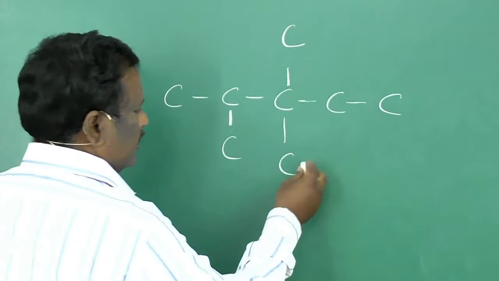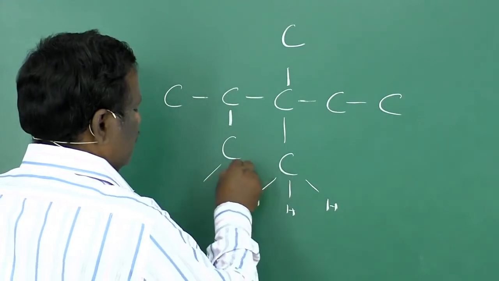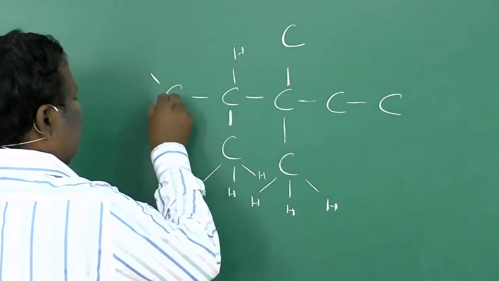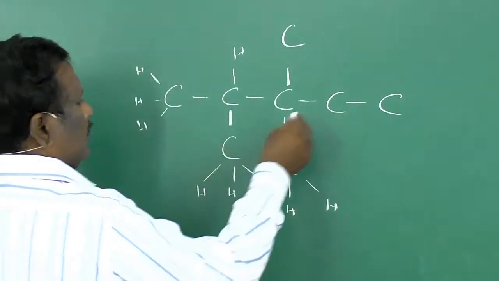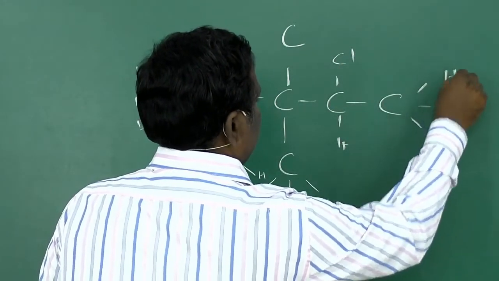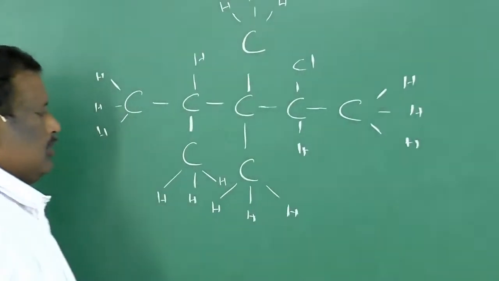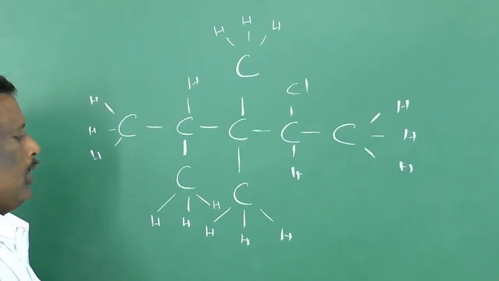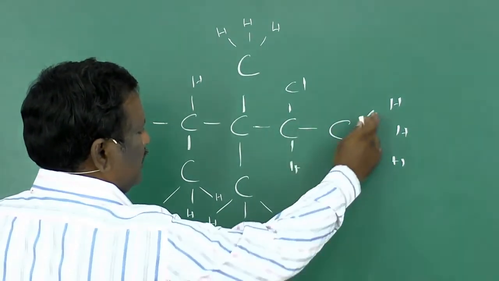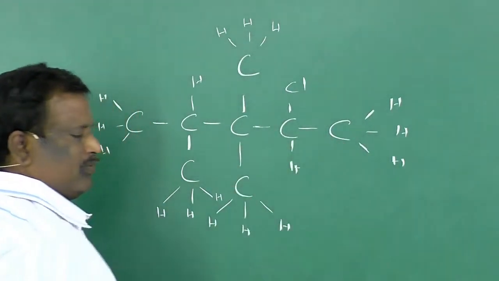If it is CH3, the 4 valencies of carbon are satisfied with 4 hydrogens, and here 1 hydrogen, and here 3 hydrogens, and here 1 chlorine, and here 1 hydrogen, and here 3 hydrogens, and here also 3 hydrogens. This is a typical compound. Now if you observe this carbon, it is attached to only 1 carbon and the other 3 valencies are satisfied by 3 hydrogens. So it is linked with 1 carbon.